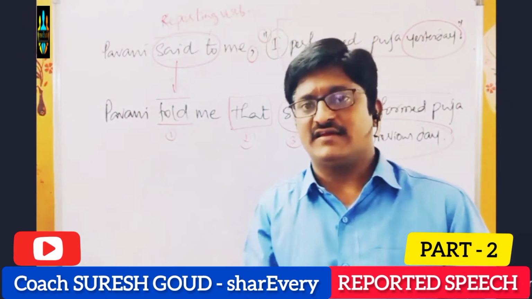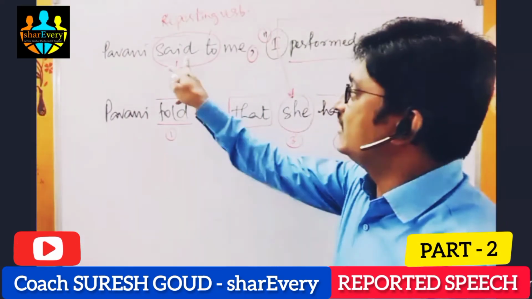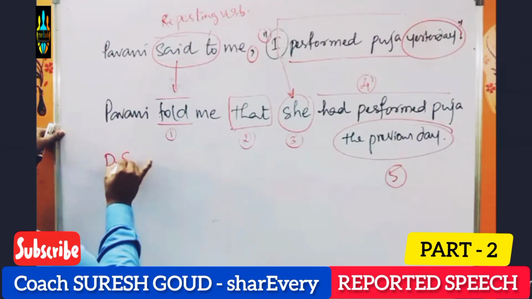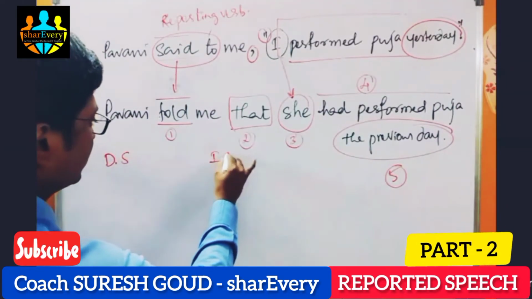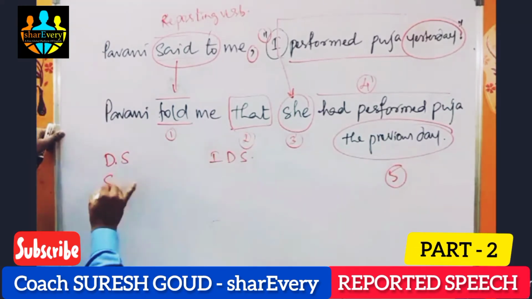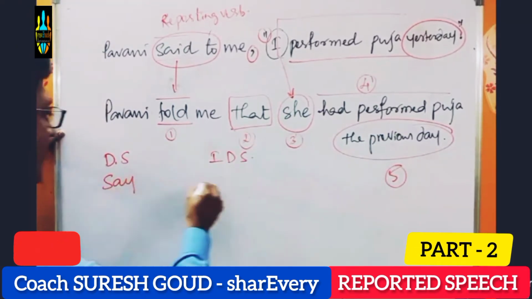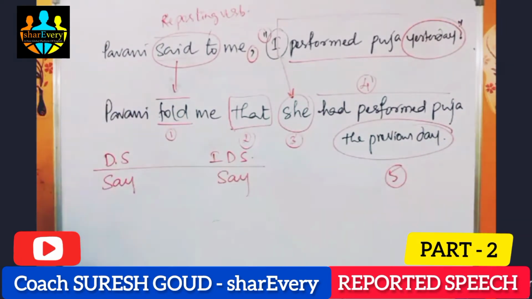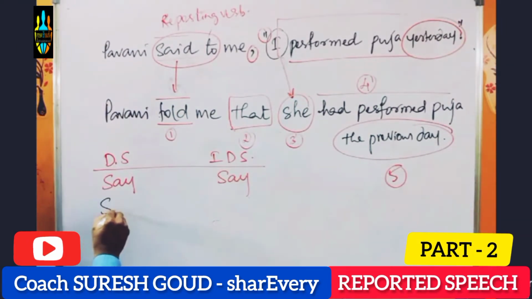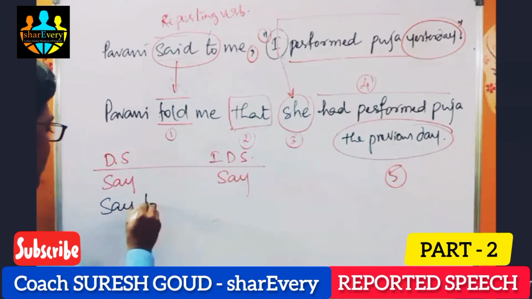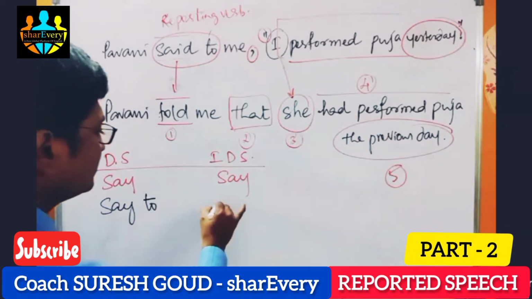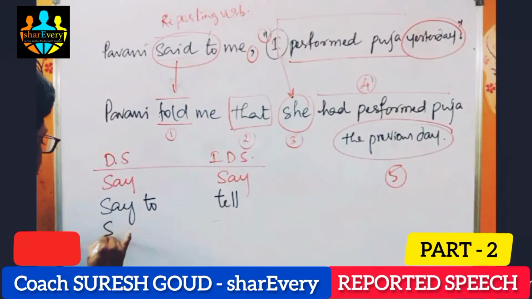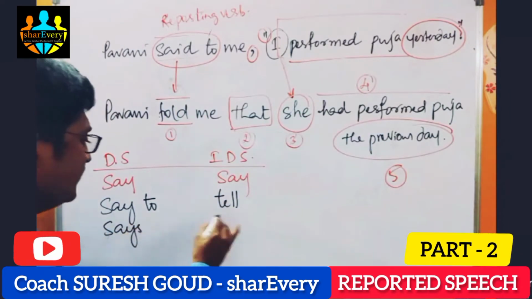Let us see how the reporting verb changes. This is direct speech. This is indirect speech. If we have say only here, we don't change. If we have say to here, it changes to tell. If we have says only, no change.